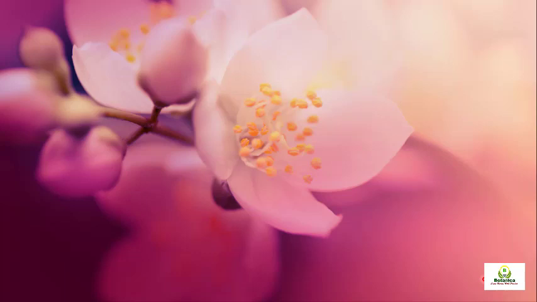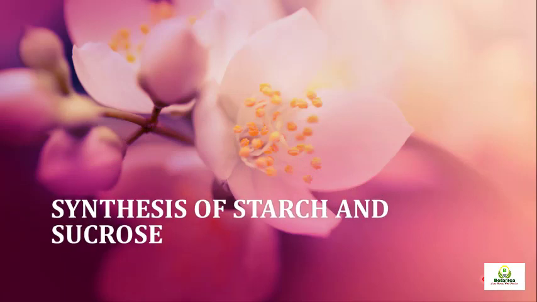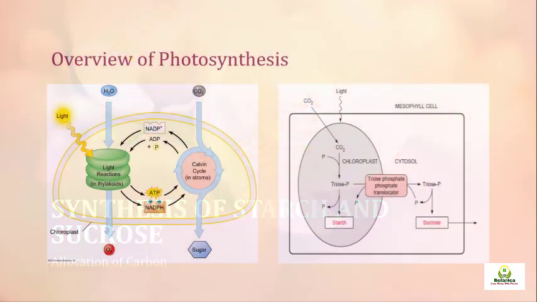But we have one topic which we haven't studied under photosynthesis, and we have left it. That is the synthesis of starch and sucrose, which in other terms is called the allocation of the carbon which is fixed during the process of photosynthesis. We have discussed photosynthesis. This is the overview of photosynthesis.